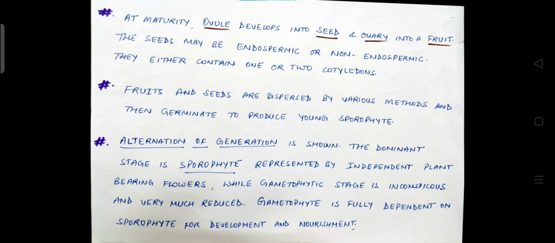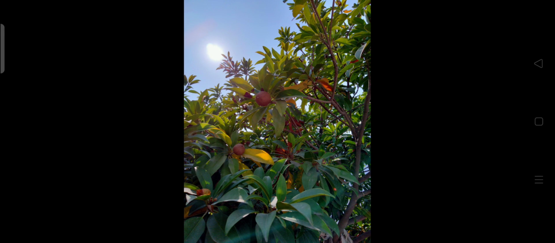So, in this lecture we have studied the basic general characters which all the angiospermic plants show. Thank you very much.